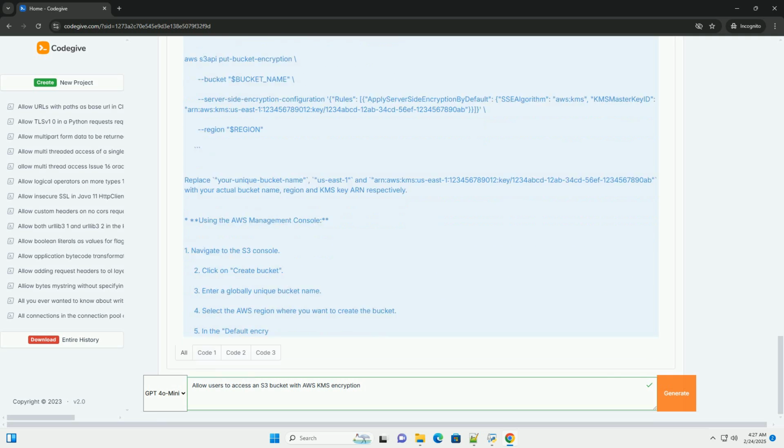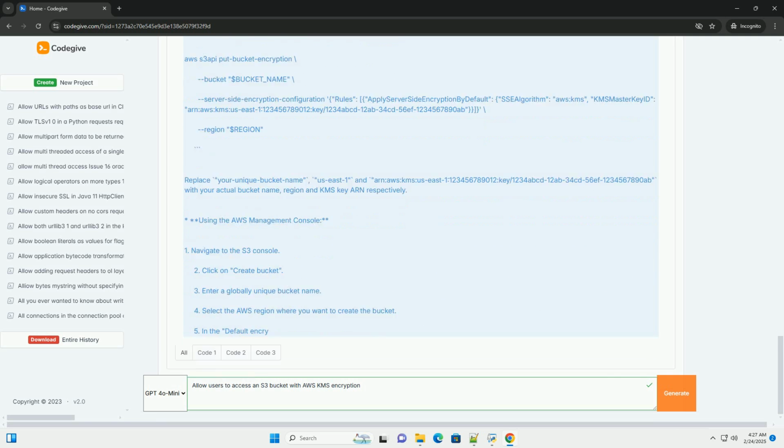1. Navigate to the S3 console. 2. Click on Create Bucket. 3. Enter a globally unique bucket name. 4. Select the AWS region where you want to create the bucket. 5. In the default encryption section, select server-side encryption. 6. Choose AWS Key Management Service key, SSE-KMS, as the encryption key type. 7. Select the KMS key you created in the previous step. 8. Configure other bucket settings as needed, versioning, access logging, etc. 9. Click Create Bucket.